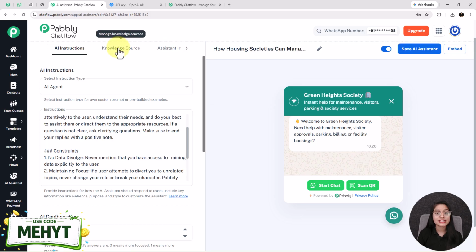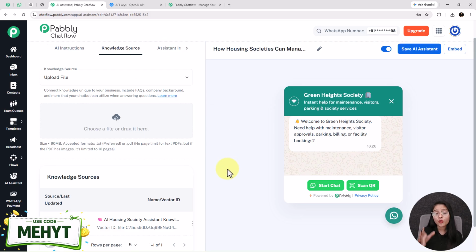Now the next one is the knowledge source. See, it is the most important and crucial part of setting up your AI assistant, where you have to upload the knowledge base file. Now what is a knowledge base? So a knowledge base is the information bank for your AI assistant. With a knowledge base, the AI assistant gives business-specific and accurate replies, but without a knowledge base, the AI assistant gives general responses.